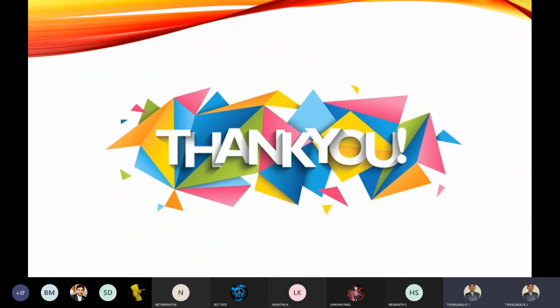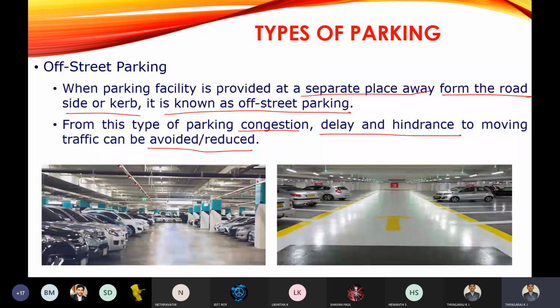Are there any doubts in these parking studies? Is it clear? Okay, I'll stop here. We'll continue.